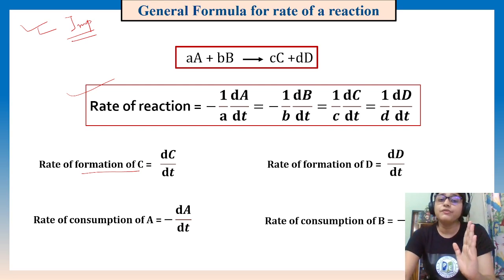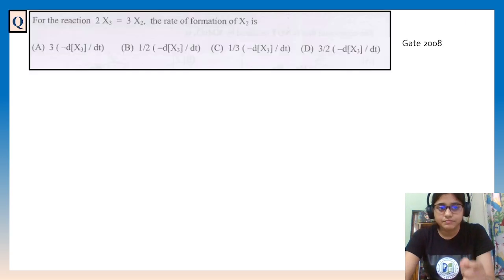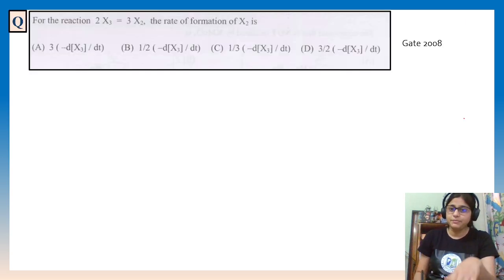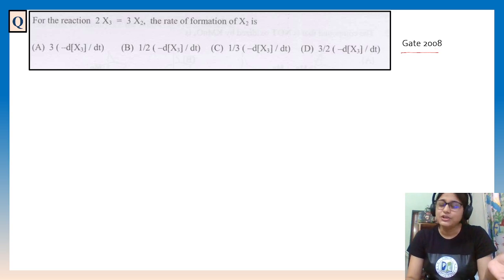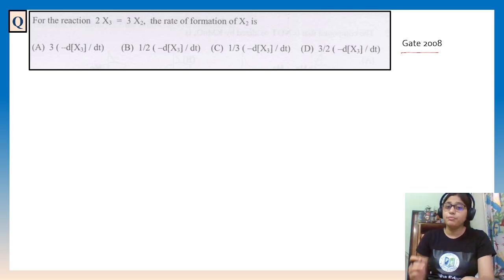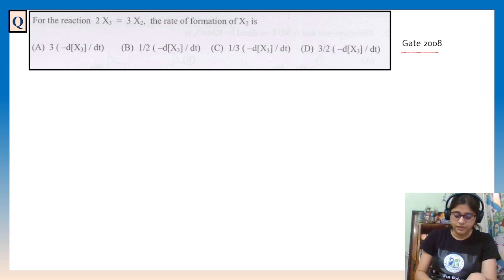Okay, we will solve one question. This is GATE. As we are preparing for NET, GATE questions have the same syllabus, so these questions are also important for us to solve. This reaction is 2X3 giving 3X2.